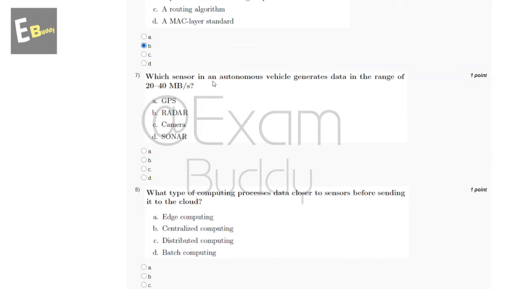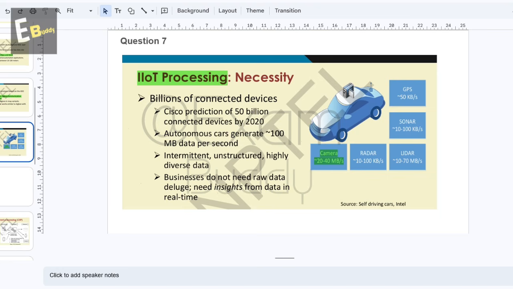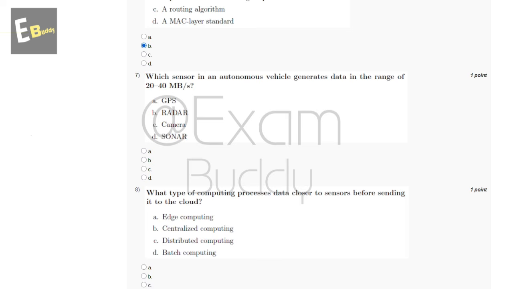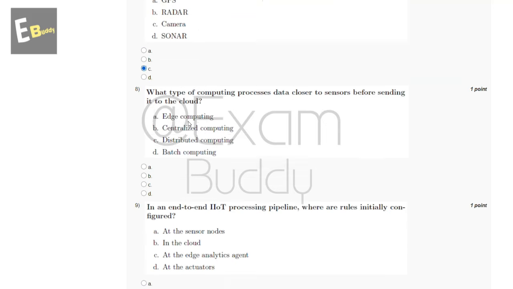Which sensor in an autonomous vehicle generates data in the range of 20 to 40 MBs? So these are the options, and now let's check the explanation. The explanation says IIoT processing camera 20 to 40 MBs. So the answer of our seventh question is C, camera. And now let's go to our question number 8.